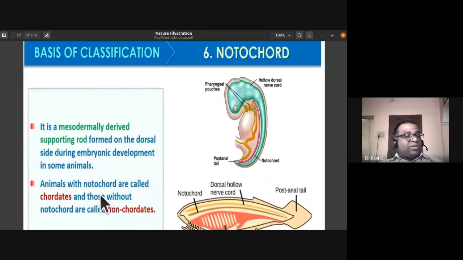Where is it derived from? From mesoderm. The animals with notochord are called chordates, and those without notochord are called non-chordates. So these are the things you have to remember. You can notice here that the pink colored structure is the notochord.